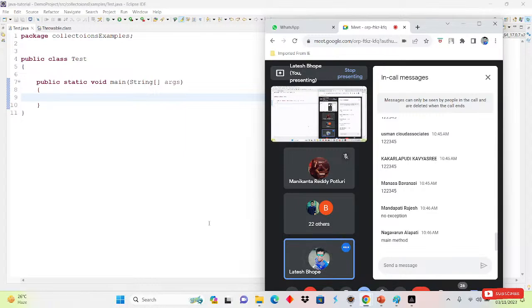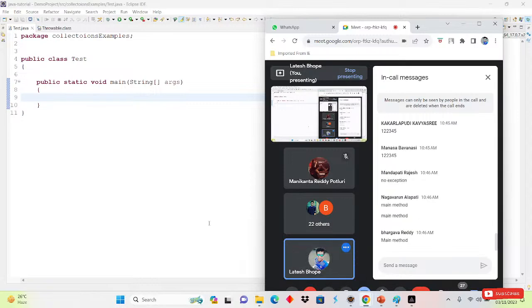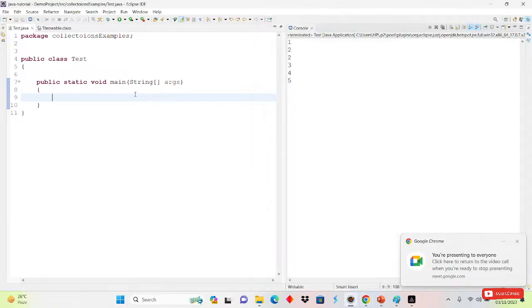Main method. Anyone have any other answer? JVM will create an object. Will JVM create it or will the main method create it? Nagar is saying main method. Bhargava is saying main method. Sorry if I am pronouncing the name wrong. This one is also saying the main method. Okay, if we have an exception inside the main method, then that method will create it.